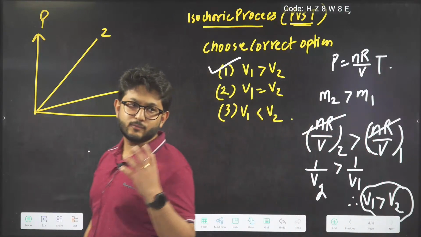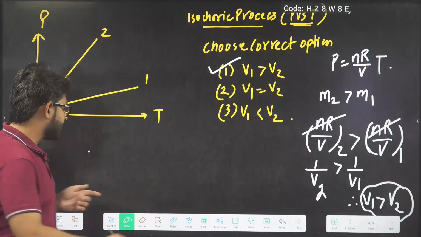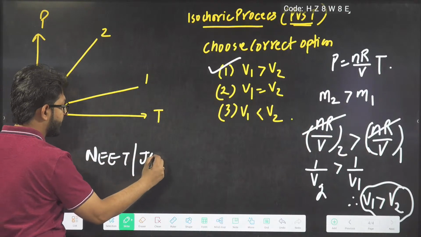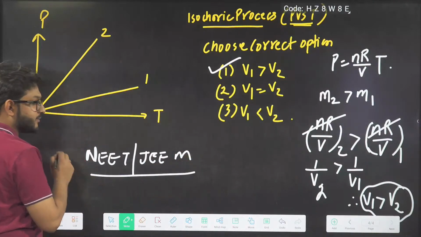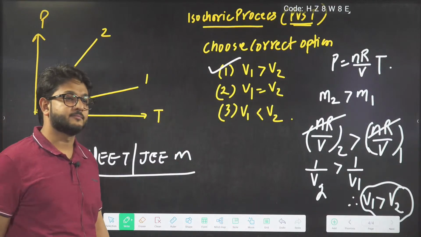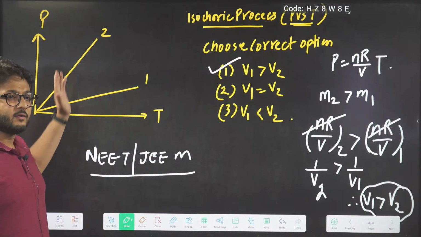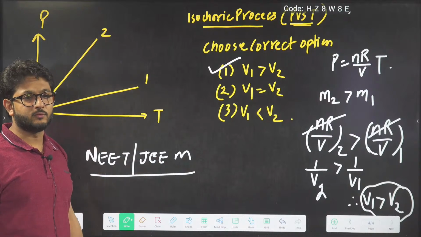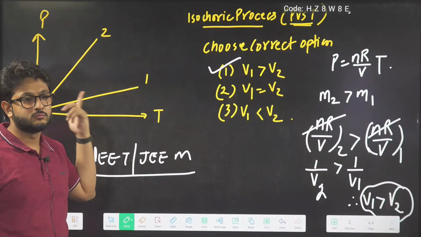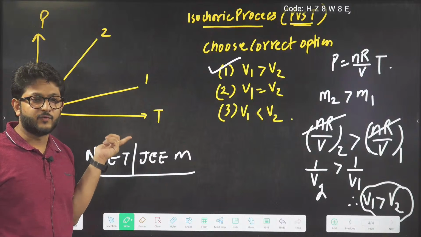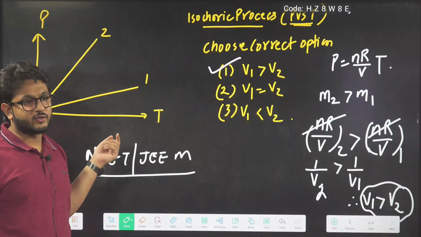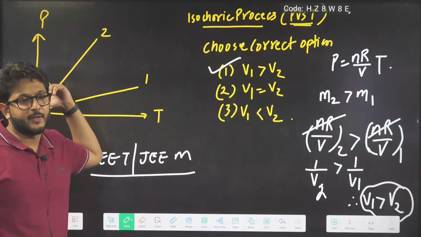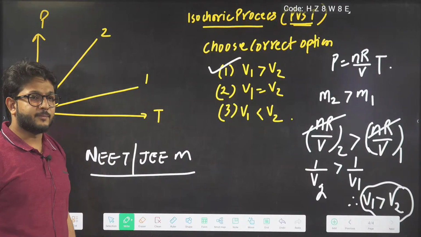The same question came in your NEET exam. As it is, you have this NEET and JEE Main PYQ. Same question, no different. PT curve given, 2, number 1 given. What is this slope? Compare the volumes. In which case will the volume be more, 1 or 2? Sometimes, instead of T they give you V, and compare P. Okay, same to same question.